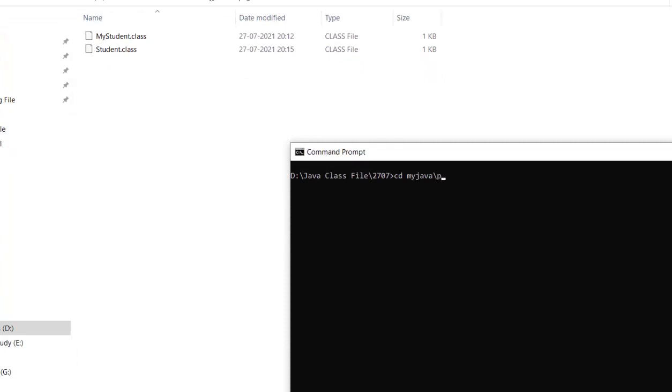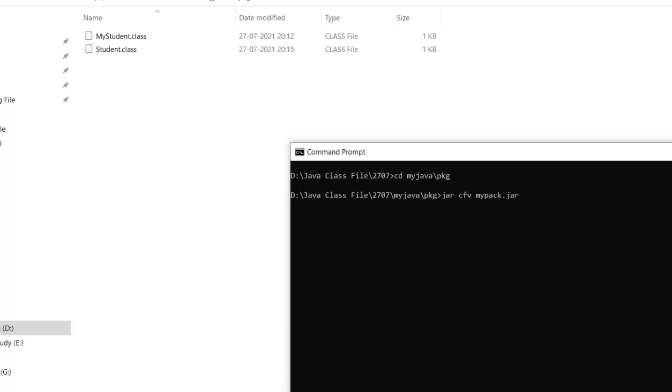Under this I have to create the package: jar cfv, then my package dot jar file.